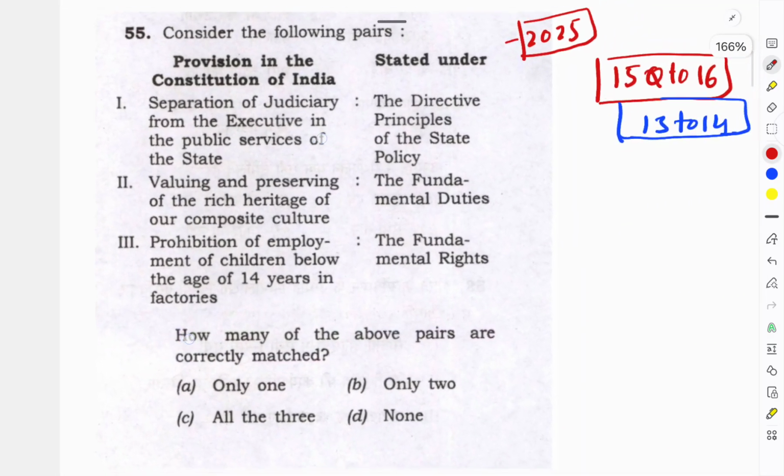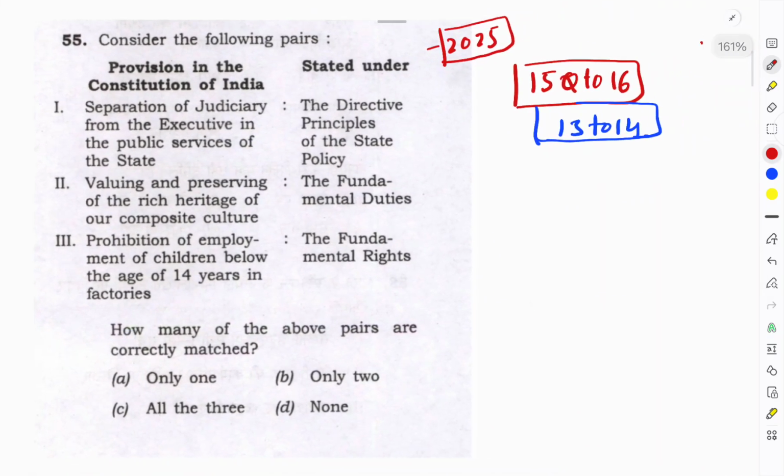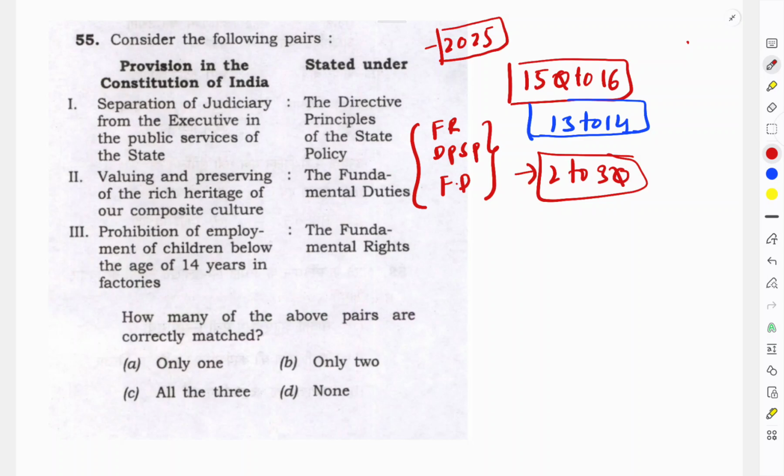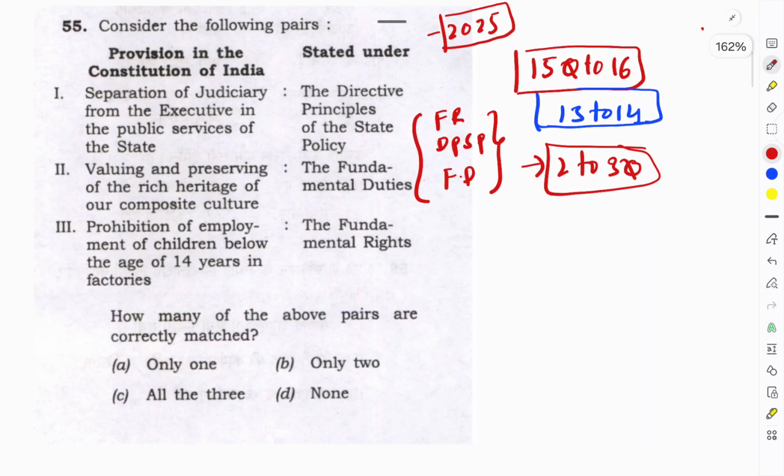This is one of the basic and easiest questions if you read the basic chapters. That's what I am telling: when you read polity, you have to read the initial part very properly. Apart from Parliament, you must focus on fundamental rights, DPSP and fundamental duties. These become very important. Every year there will be 2 to 3 questions on these areas, directly or indirectly. Apart from this, you have to read Parliament definitely, because without Parliament there is no polity. And you must read the Government of India Acts and some initial acts like the Regulating Act and so on.